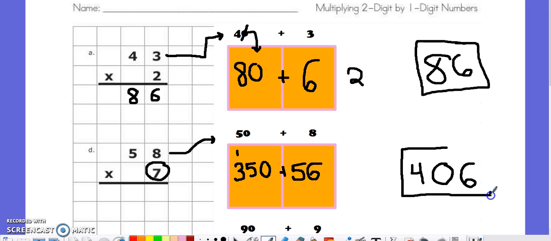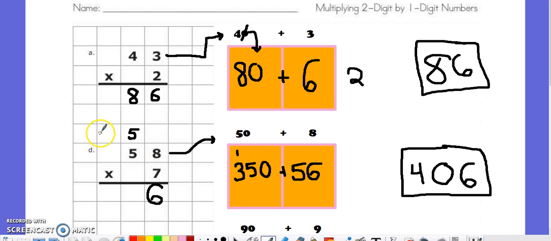406 being my final answer. There is a simpler way, however, as I mentioned before, and some students may latch on to this. First, when you multiply the ones, and you do 8 times 7 and get 56. Instead of writing it all out, you can take the 5 that is in the tens, and put it in the tens, but place it above your multiplication problem. And then the 6 goes into your product, or the answer to a multiplication problem, in the ones category.